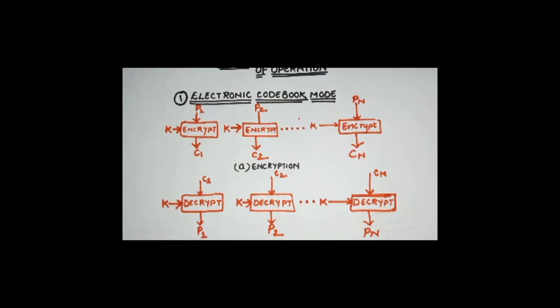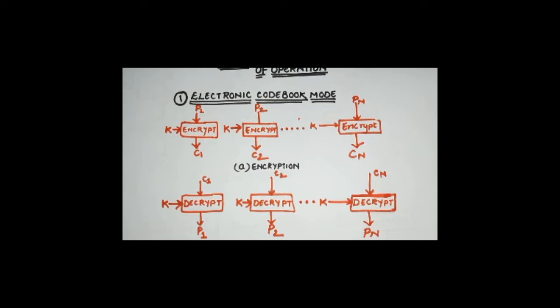If it is not, we pad the bits to make it b bits. I hope you can understand. Decryption is also performed in a similar manner. Likewise we perform encryption, and similarly we perform decryption: one block at a time, always using the same key that was used for encryption.